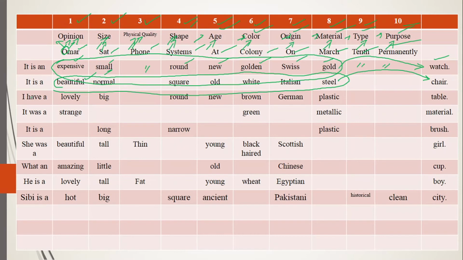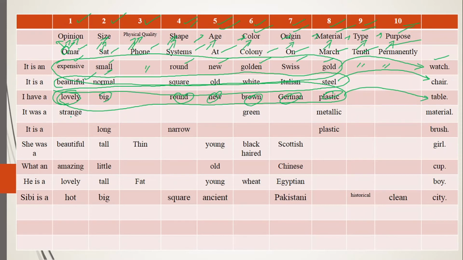In the same way, I have a lovely, big, round, new, bronze, German plastic table. Now see, this will be your sequence. Lovely, then big, then round, then new, then bronze, then German, and then plastic. At the end, they all will add something in the meaning of noun. So that is called the sequence of your adjectives.